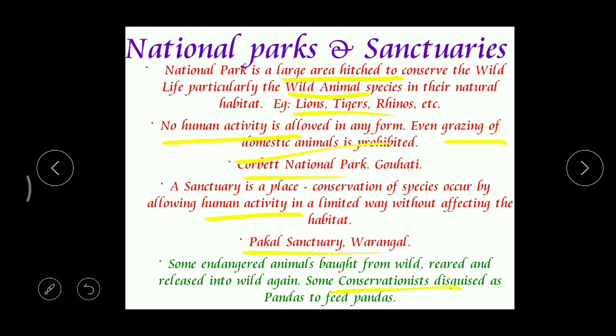In this way, these humans mix with the real pandas, and then they feed and take care of these animals. So in this way they protect these animals up to a certain age. And once they grow to sufficient size, these pandas are released into the forest. Got it? So this is how pandas are protected.